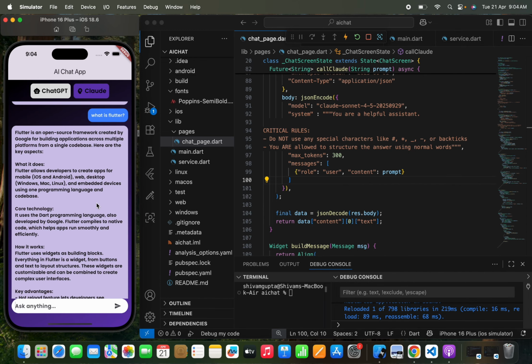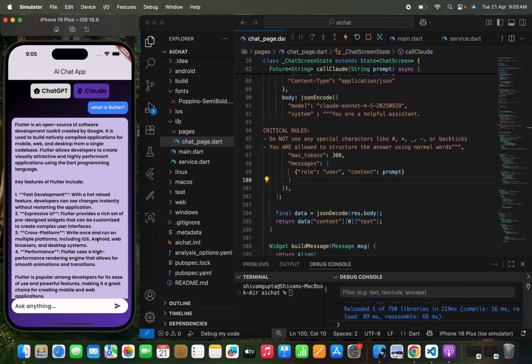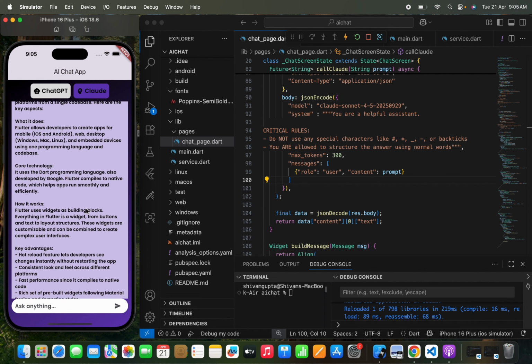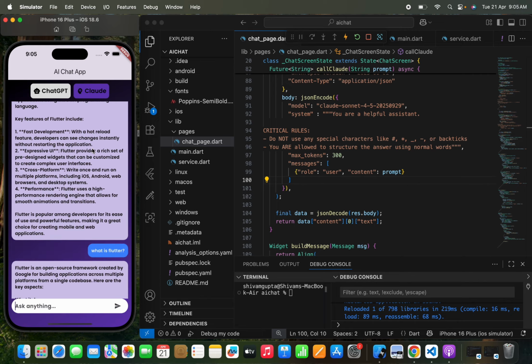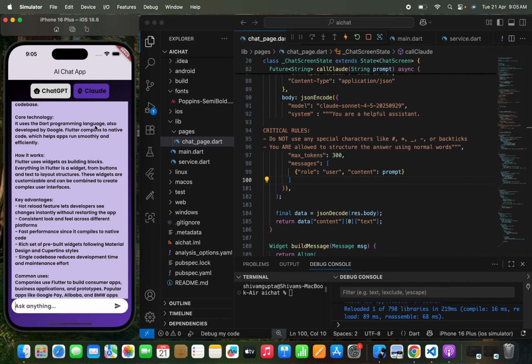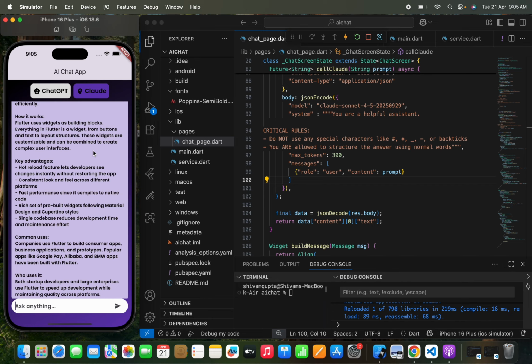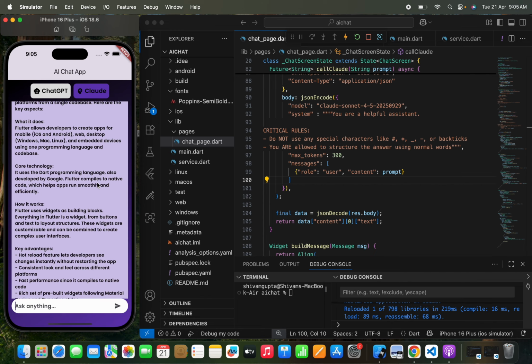So you can see that once I passed the same question to both AIs, I didn't get a very good result from ChatGPT, but I got a brilliant result from Claude. I got a detailed explanation from Claude of what Flutter really is, and it also gave me everything in a structured and clean method so that I can understand what Flutter really is.